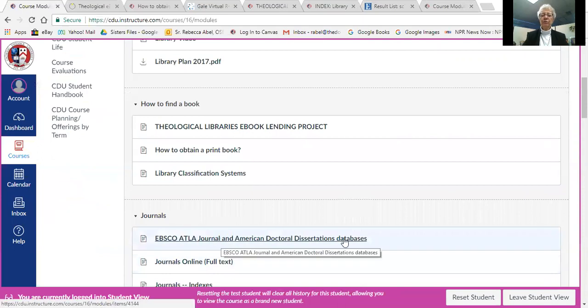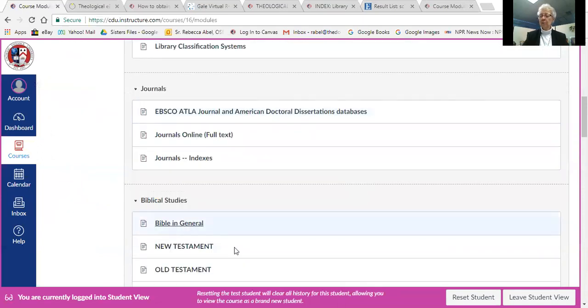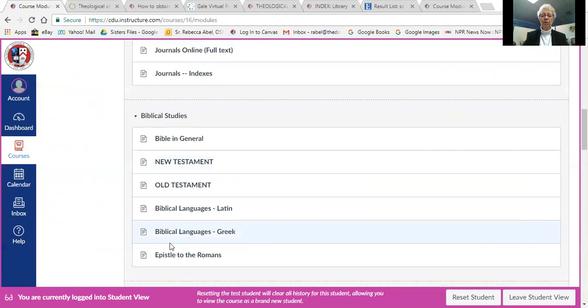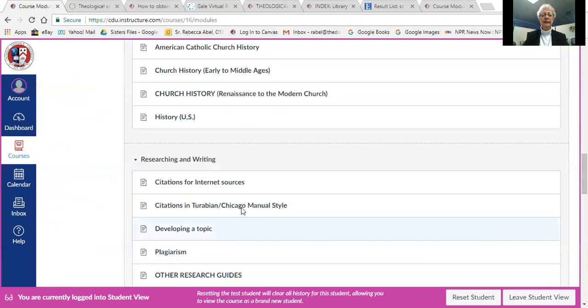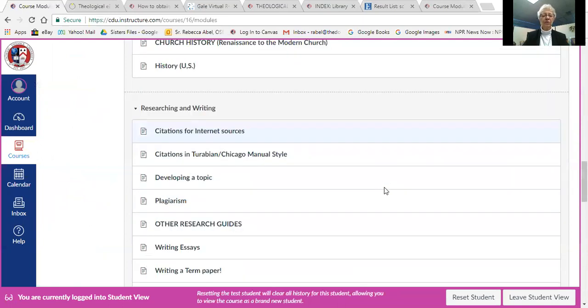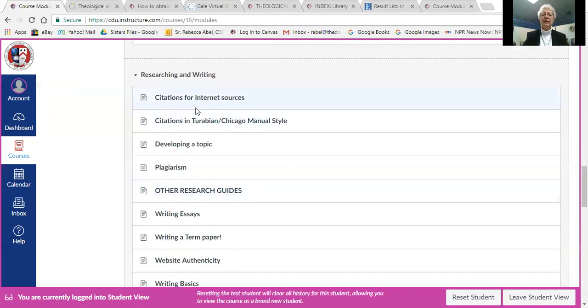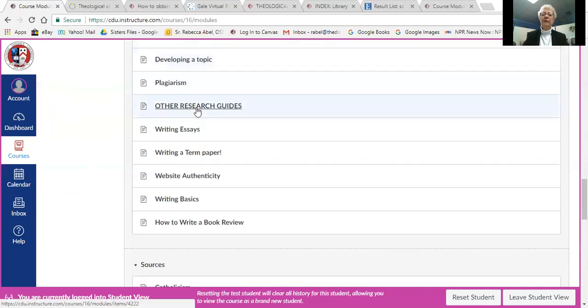These are our journals. Here are our biblical studies, which also include the Greek and the Latin. Here's our history. Here are some links to information for when you're taking history classes, research and writing. Here's some information for citations. Each of these leads to a page that is full of information for you.